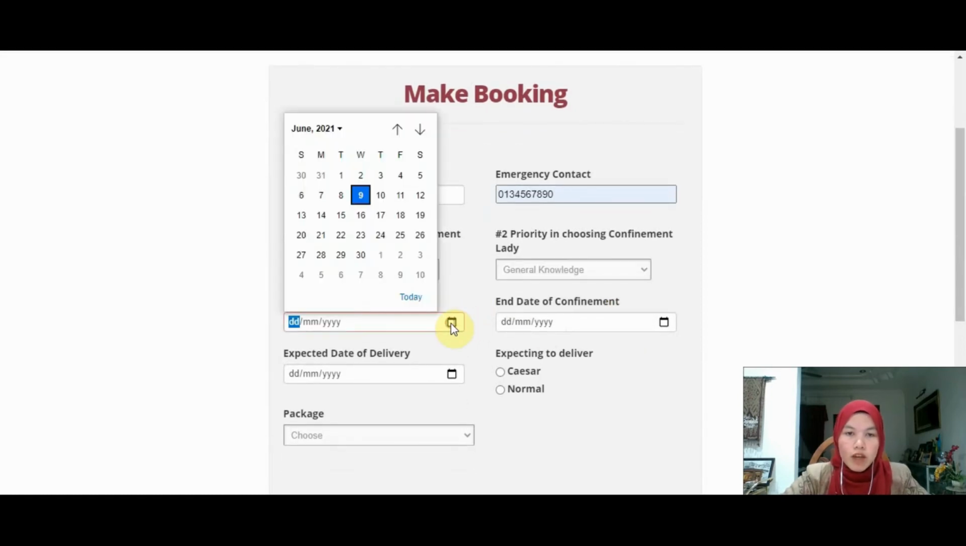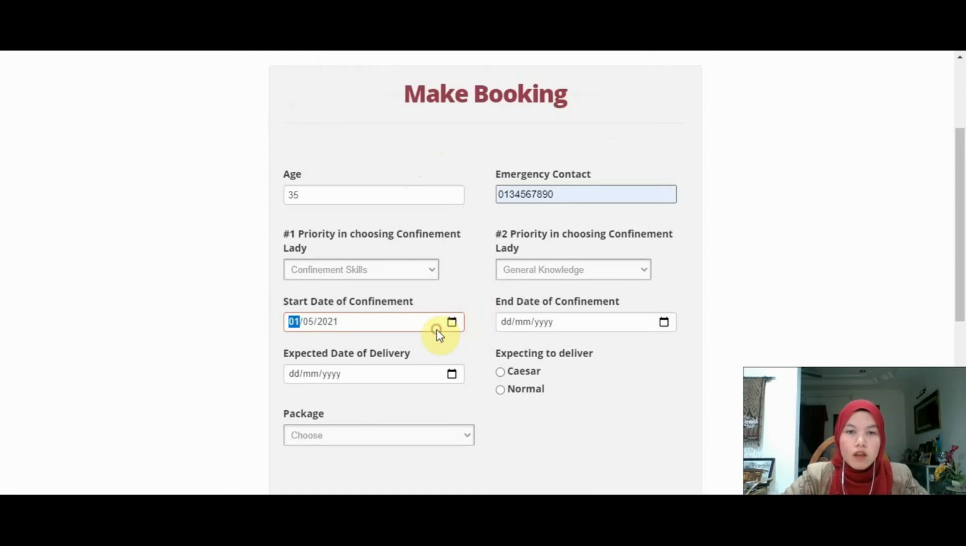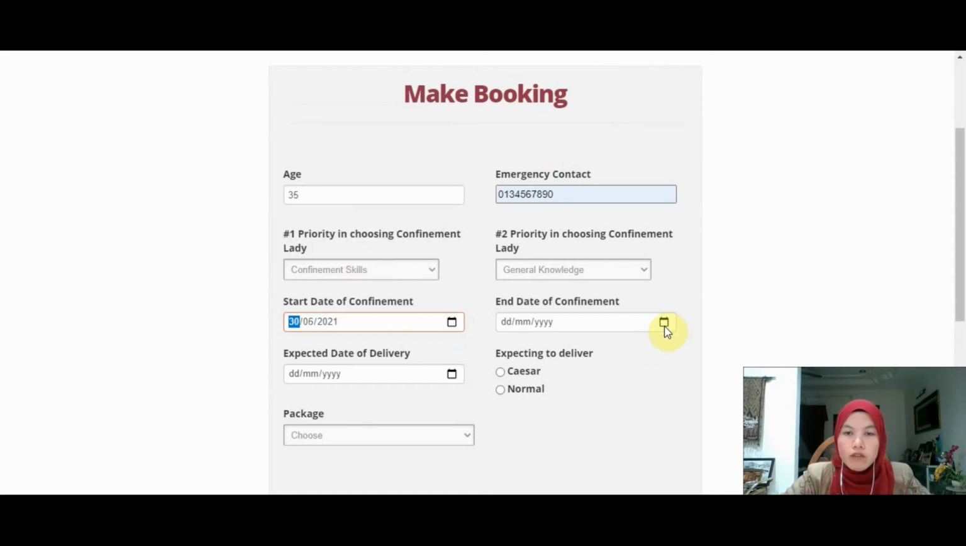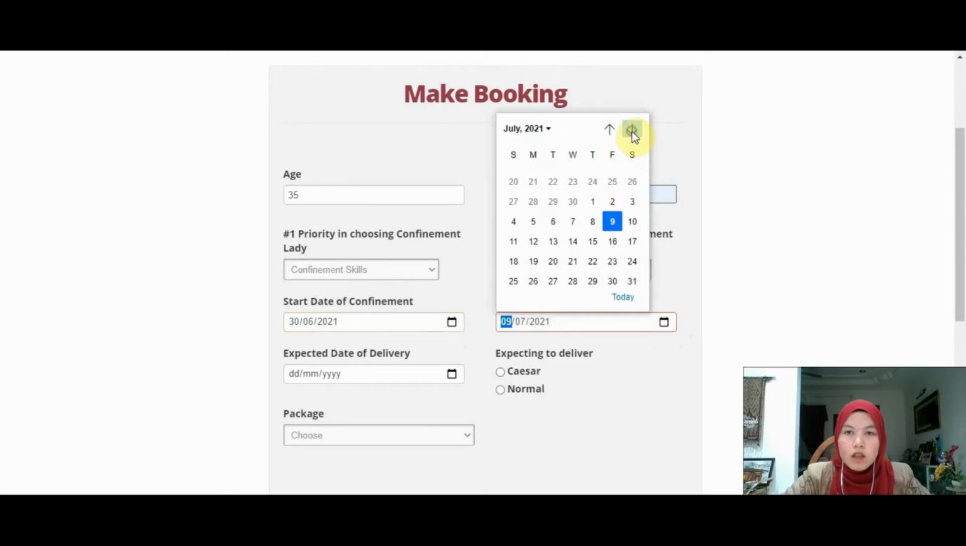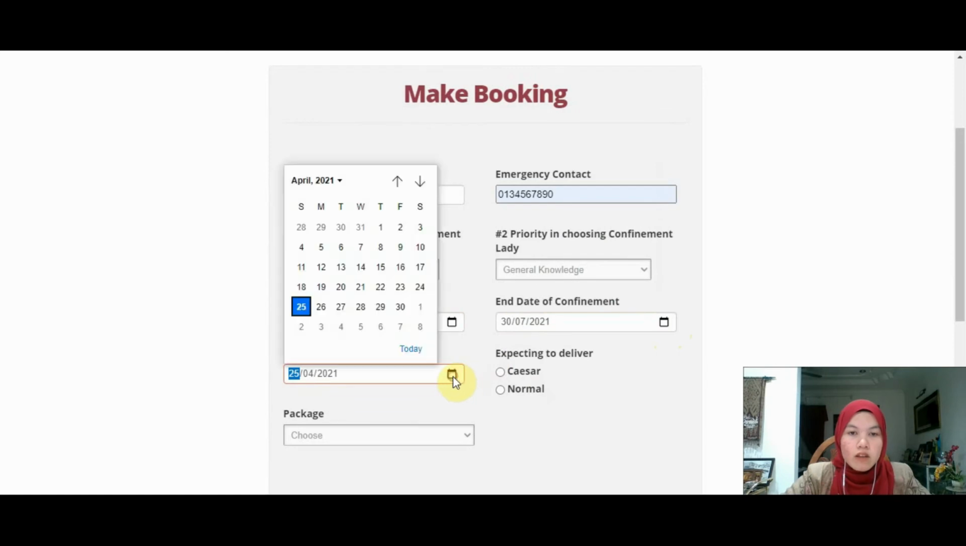For the date of confinement, the users must enter the date that is not in the past. So let's say I enter the 1st May. We can see that the system has notified the users that the date must be in the future. So I will pick the start date of the confinement will be 30 June, and the end date of the confinement will be 30 July. And the expected date of delivery will be 25 of June.